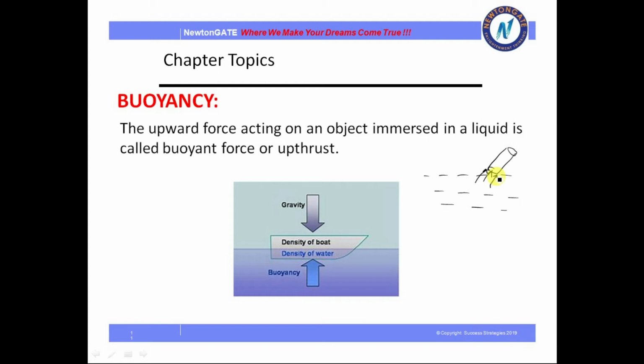Why? Because there is an upward force acting. This upward force is called buoyancy. The definition I have given, and the picture also gives a clear concept of it. This is gravity that is acting downwards, and this is buoyancy which is acting upwards. So the buoyancy is the force which acts opposite to the force of gravity.